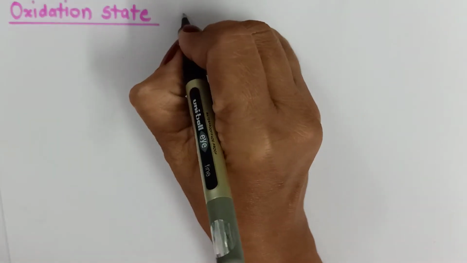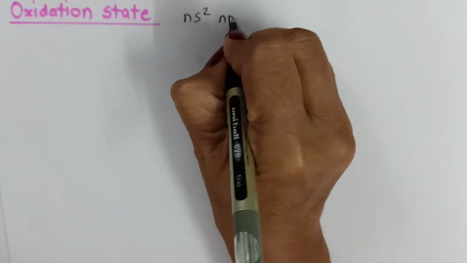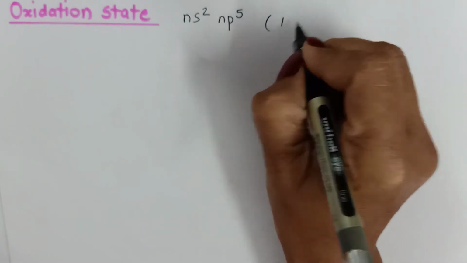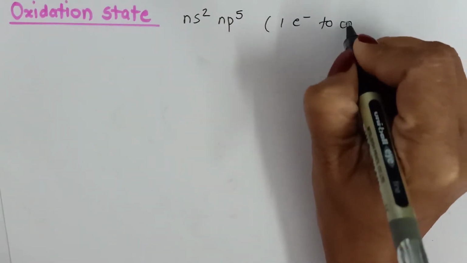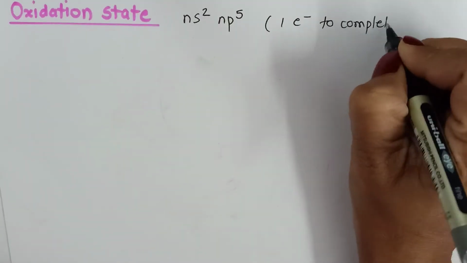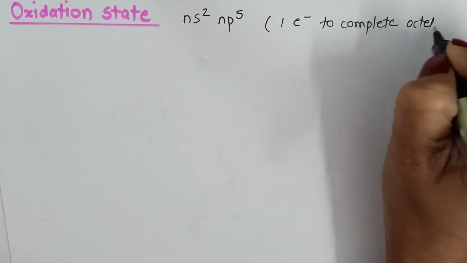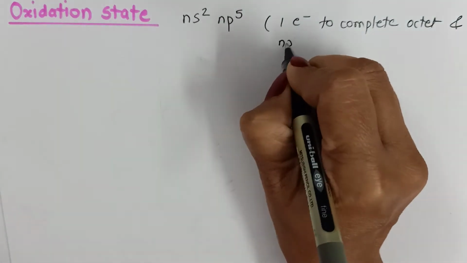Hello students, in our today's video, we will discuss oxidation state and other chemical properties of group 17 elements. Group 17 elements, as we know, their general configuration is ns2 np5. So they require only one electron to complete the octet and get the noble gas configuration.